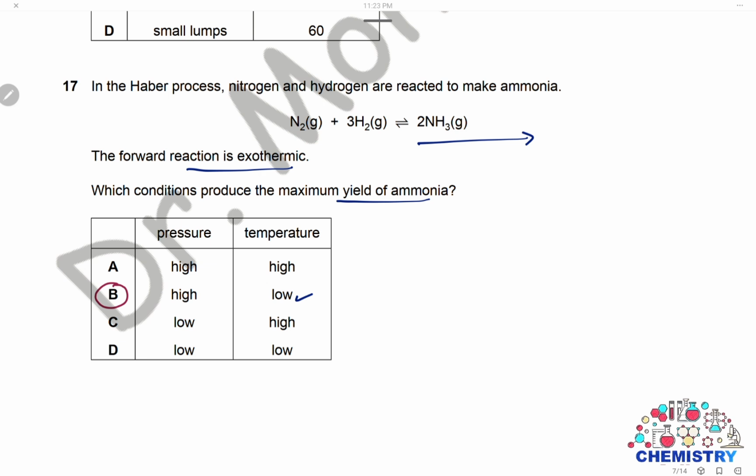For the pressure, we have to count the number of moles. Here we have 4 moles on the left side and 2 moles on the right side. To shift the equilibrium to the right, to increase the yield, we have to use high pressure. High pressure will shift the equilibrium to the side with fewer moles, which is, of course, the right side, and that will increase the yield. So we have to use high pressure and low temperature, and the answer will be B.